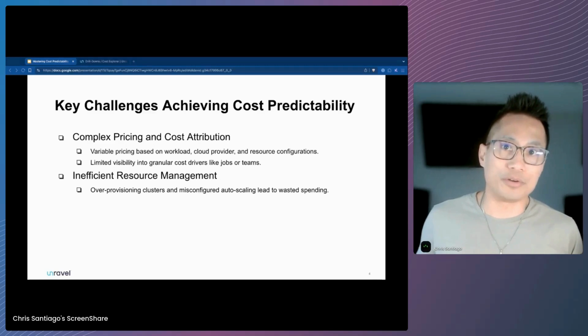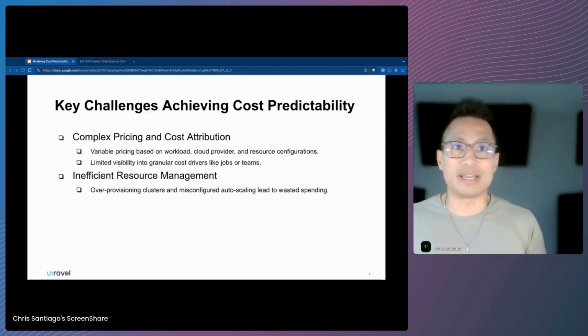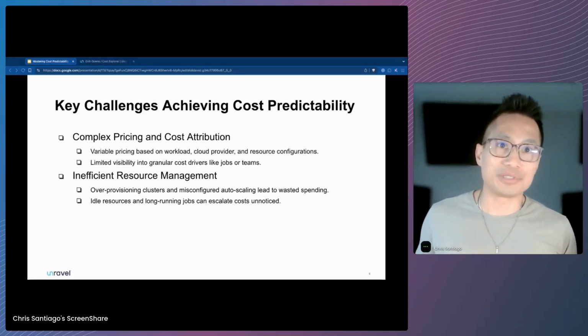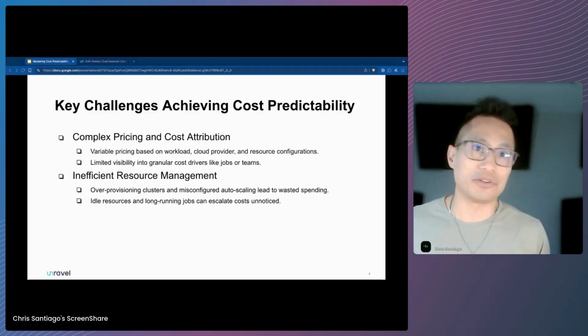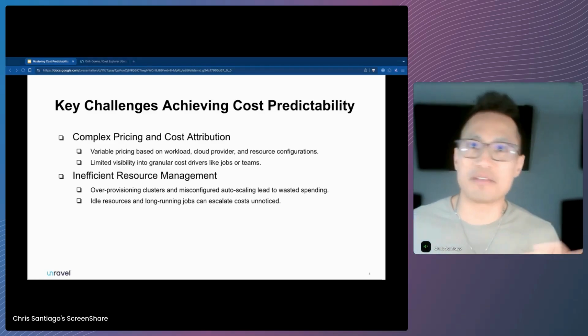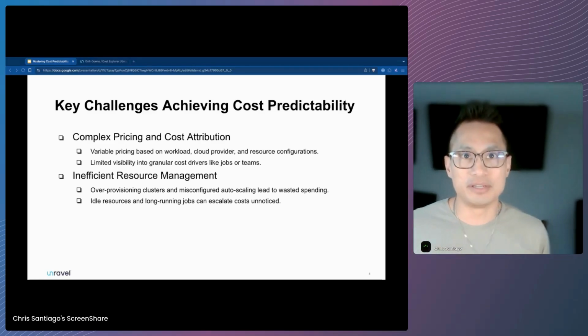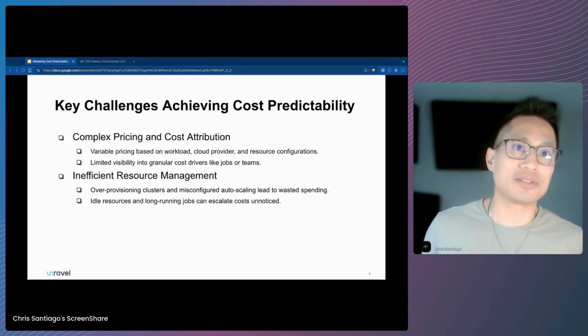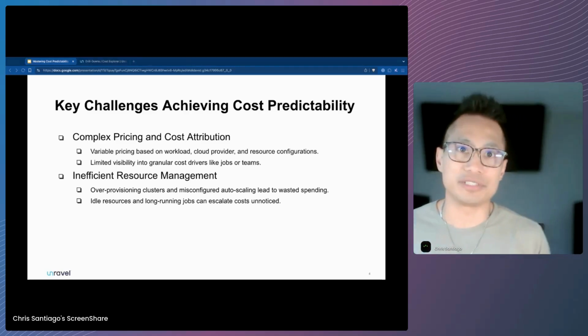While that improves performance, it can increase costs significantly if not optimized correctly. Idling resources are another major concern, especially when those all-purpose clusters are left running without active workloads. You can implement features like auto-termination and even cluster pooling to help mitigate those inefficiencies.